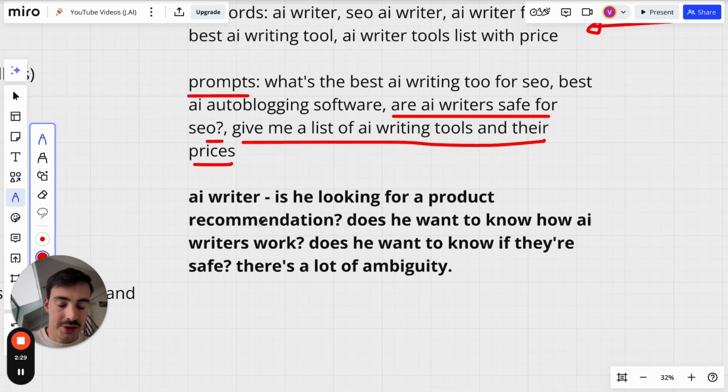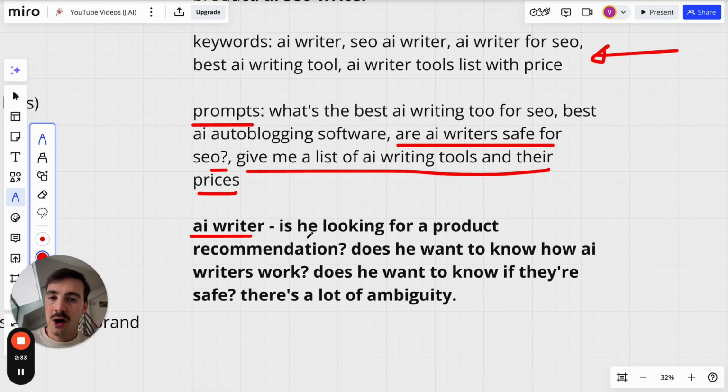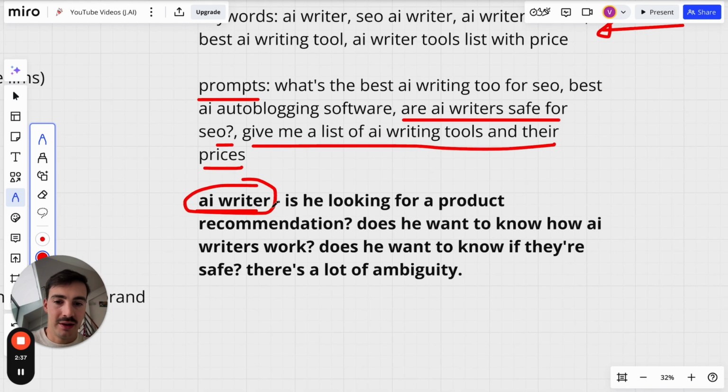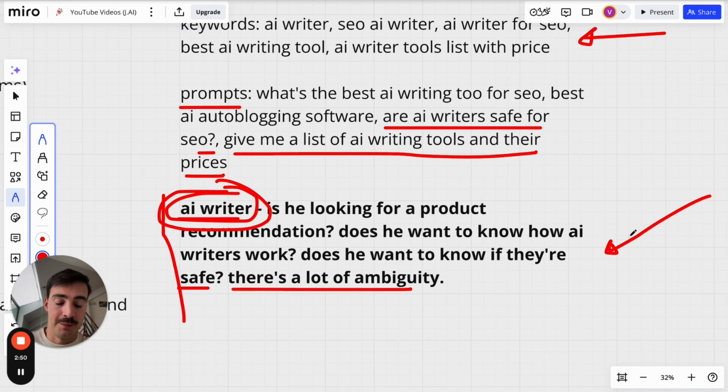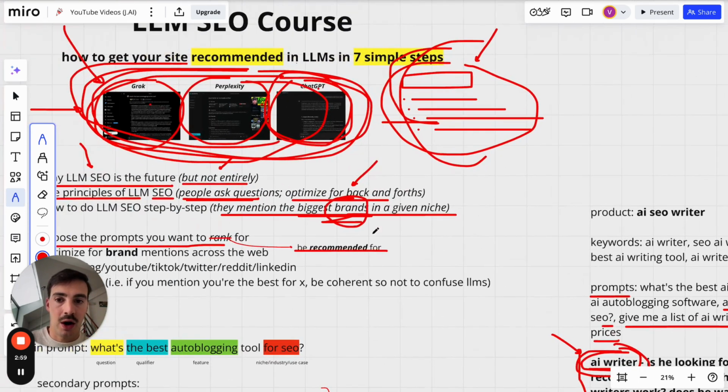Now, here's an example like this. If you search just for AI writer on these LLMs, it doesn't know what to give you because it's too generic. There's too much ambiguity. Is he looking for a product recommendation? Does he want to know how AI writers work? Does he want to know if they're safe? There's a lot of ambiguity. Well, if you search for this on Google, most likely you'll come up with product recommendations. And you'd search for this on Google, but you'd never search for this on these LLMs. That's just how it works nowadays.